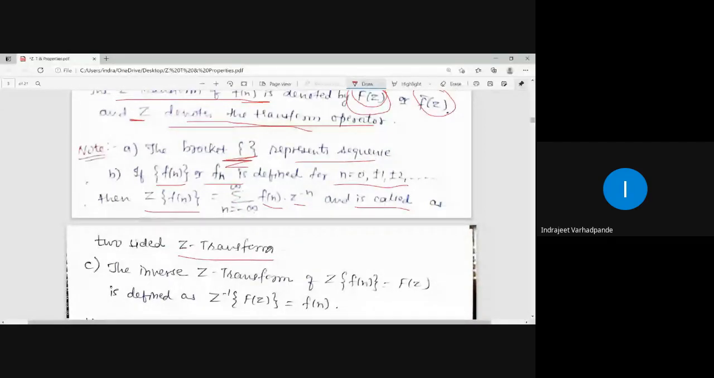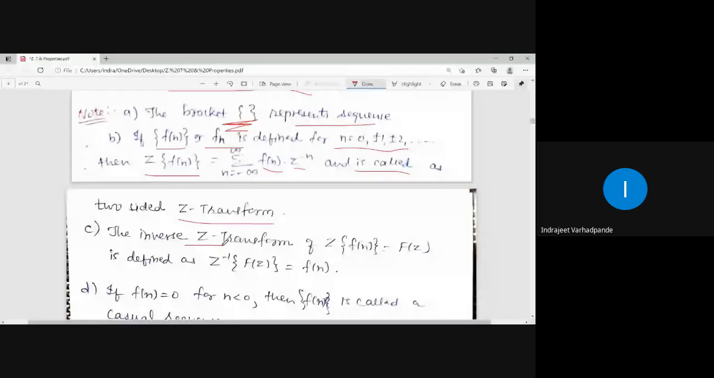Now see, whenever the Z transform is given, if the Z transform of the sequence is written as capital F of Z, then Z inverse, which is the inverse operator of F of Z, will give you in turn the sequence f of n. So Z inverse of F of Z will give you the answer in the form of the sequence, just as Laplace inverse of f bar of s gives you the answer as the function f of t or f of x, right?